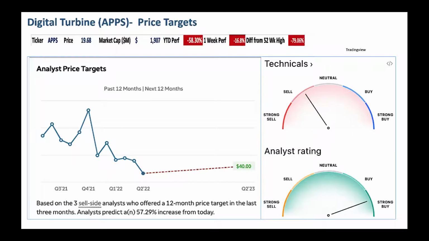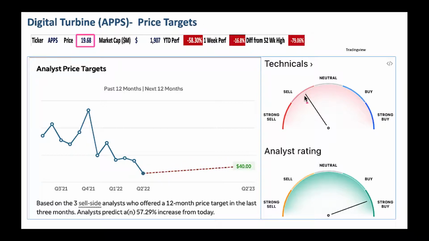All right, now let's look at the price target. From a price target perspective, there is a $40 price target here, and the stock price is right now at $19. That's about double the current price. That's a good price target to have.